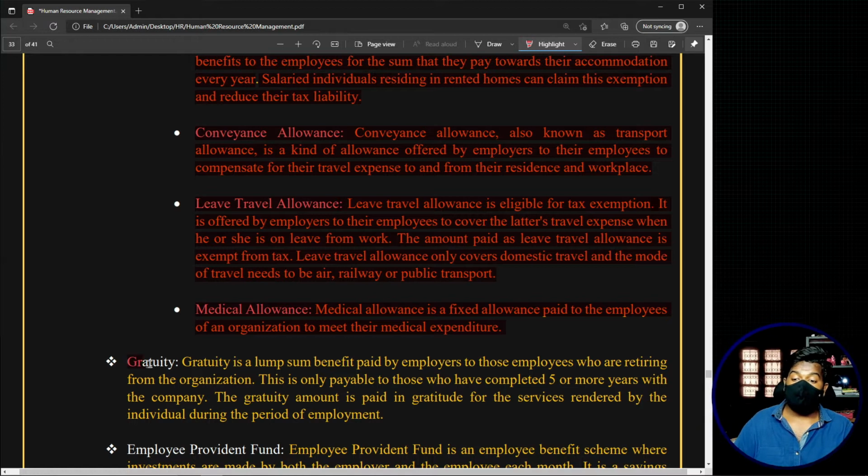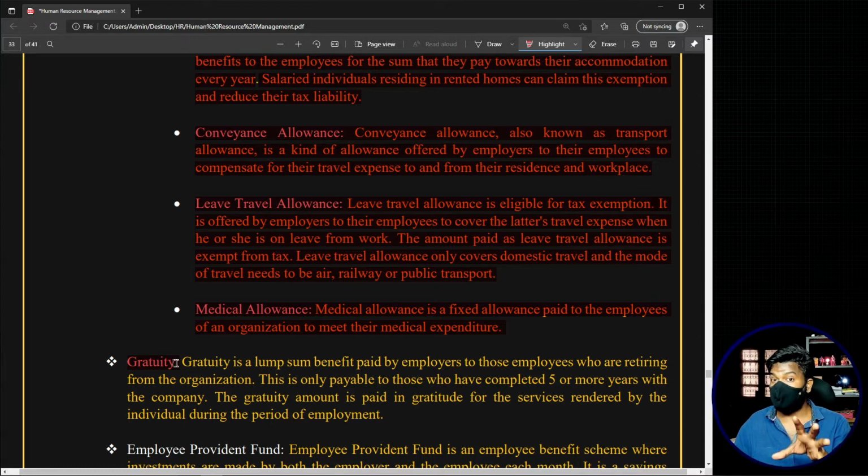Now, if you don't know what do you mean by gratuity, or if you do not have a clear picture of gratuity, see, gratuity is generally a payment made out of grace that is paid to an employee in return for his services rendered to the organization on the completion of 5 years. That means whenever an employee completes 5 years of service in an organization, the organization, out of gratitude or out of grace, pays him certain amount.